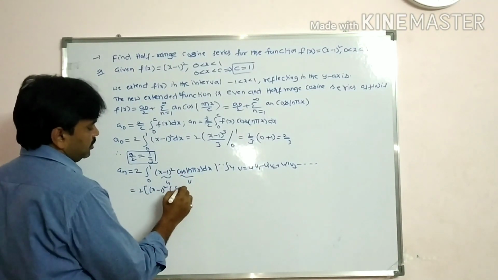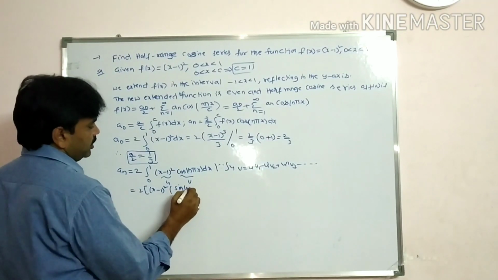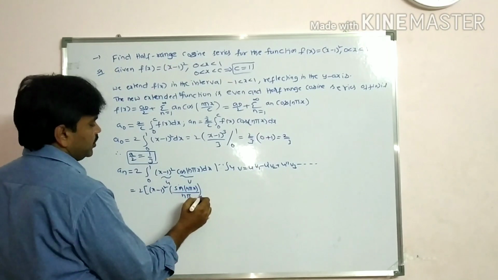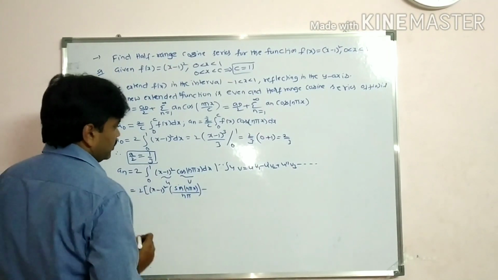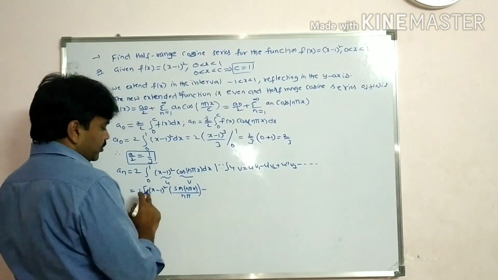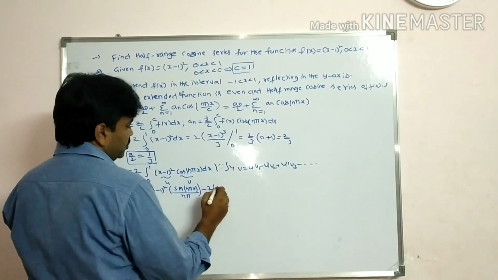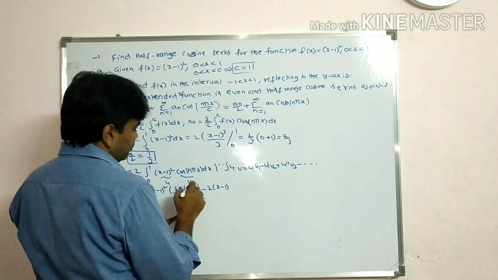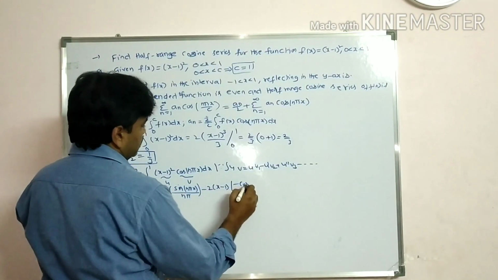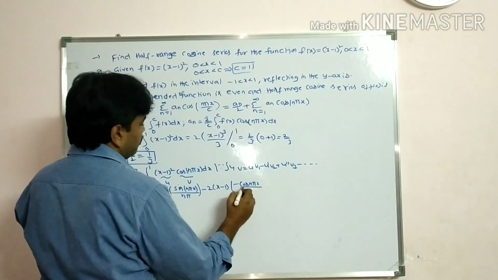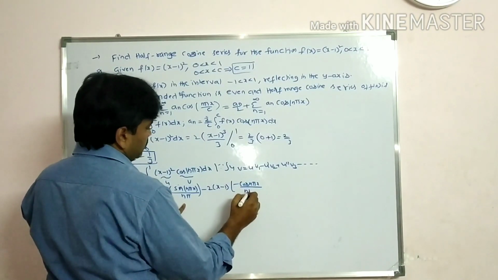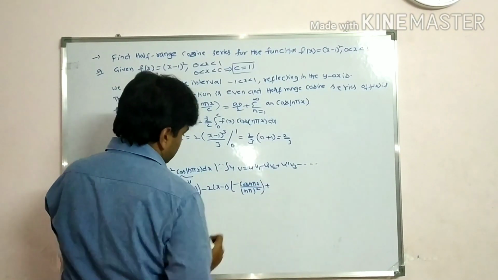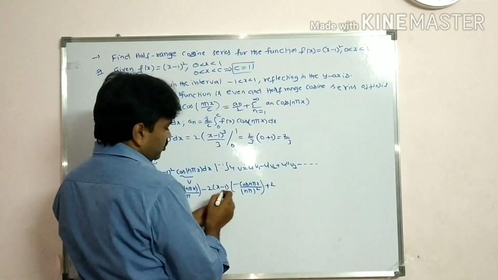So sin n pi x by n pi between, alright, minus u dash, derivative of x minus 1 whole square. So you get 2 into x minus 1 and again integral of sin n pi x by n pi. So you get minus cos n pi x by n pi. Already we have n pi here, so n pi whole square, bracket plus 2 into derivative of x minus 1.